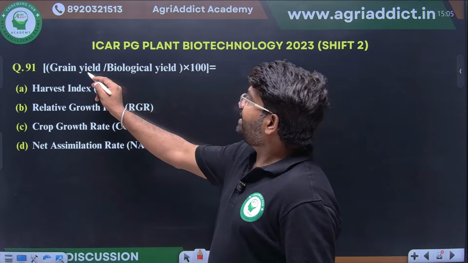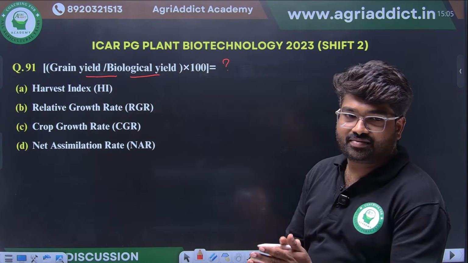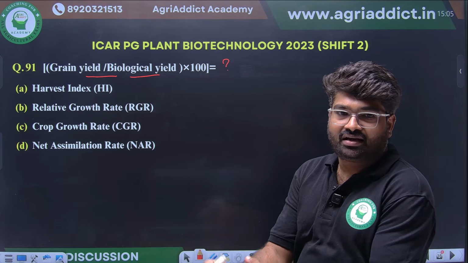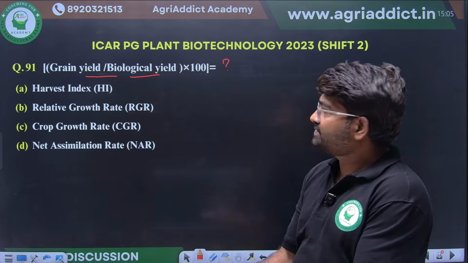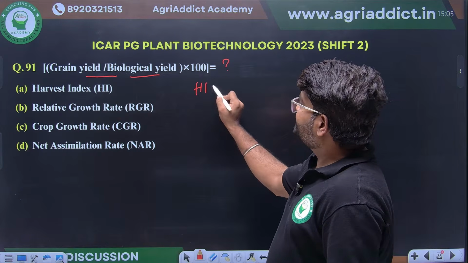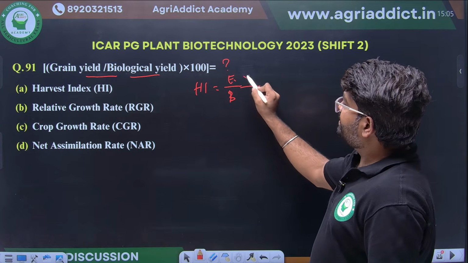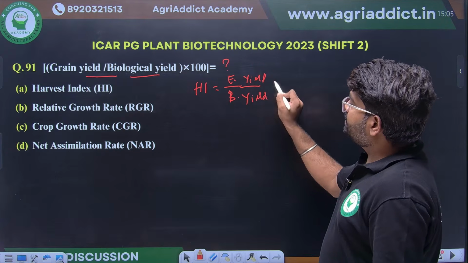Grain yield by biological yield into 100 is what? Whether it is harvest index or RGR or CGR or net assimilation rate. What will be the answer? Yes, very good. Harvest index, we can also say HI. Economic yield by biological yield into 100.